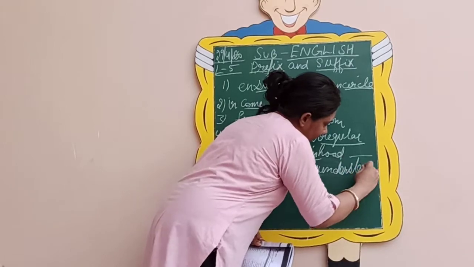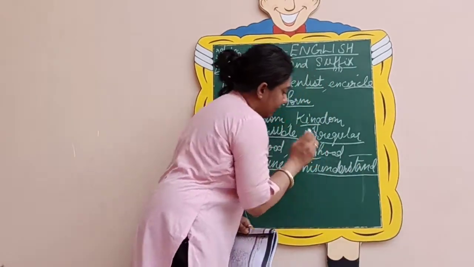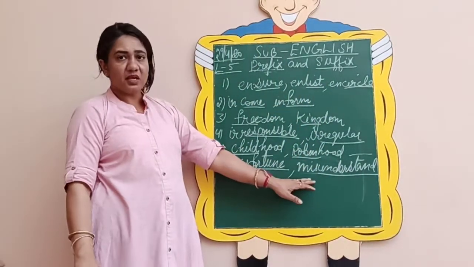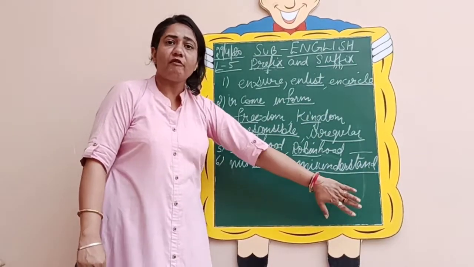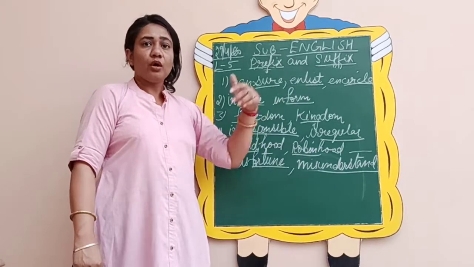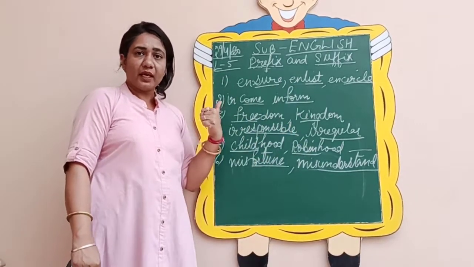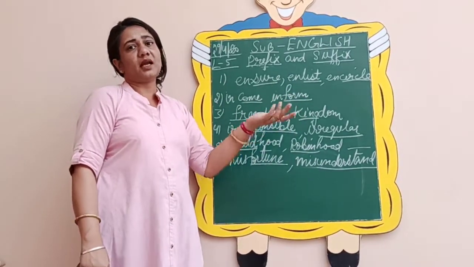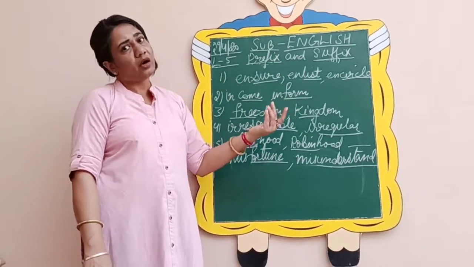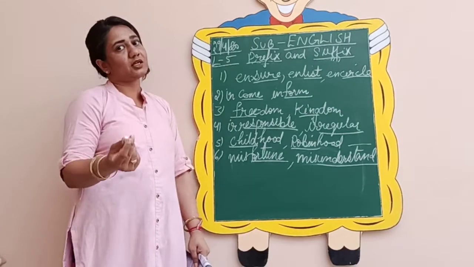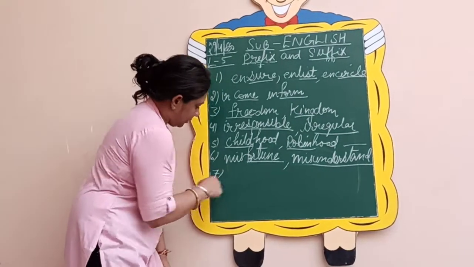So here my main word is understand and I have added miss to make it misunderstand. It is just the opposite of understand. Understand is to know something, you get something, whereas misunderstand, we know the meaning of miss, not. So it is something that is not understood by you. That is just the opposite of understand.